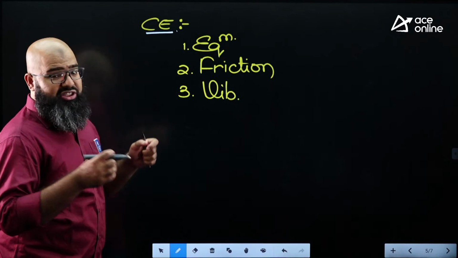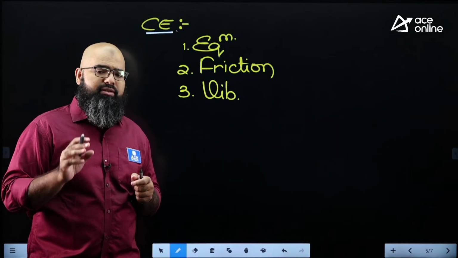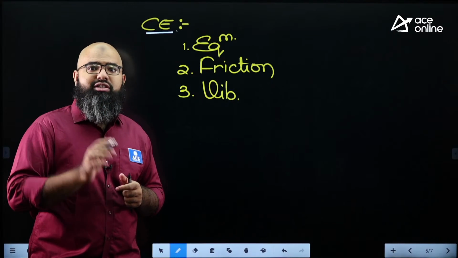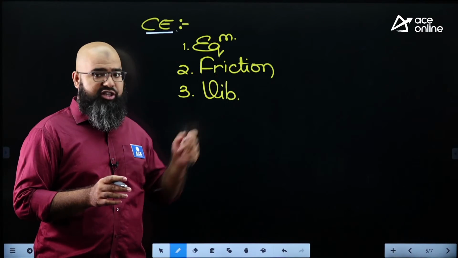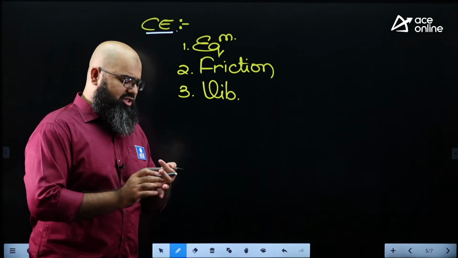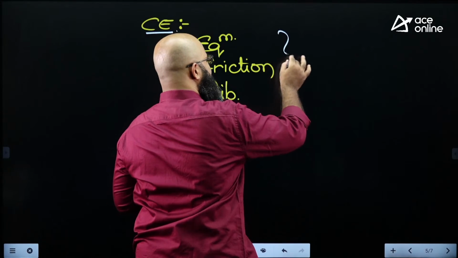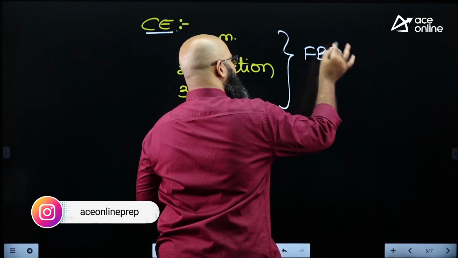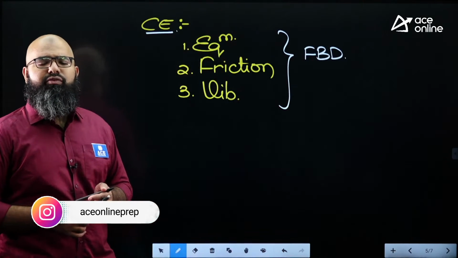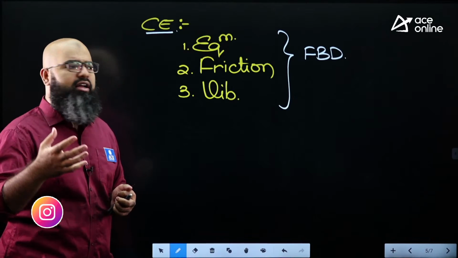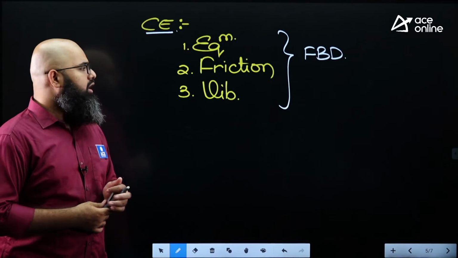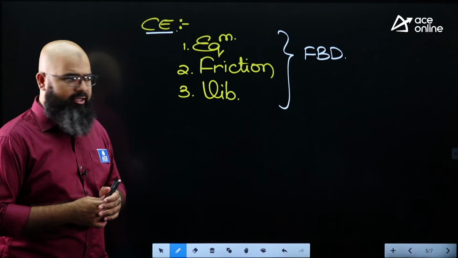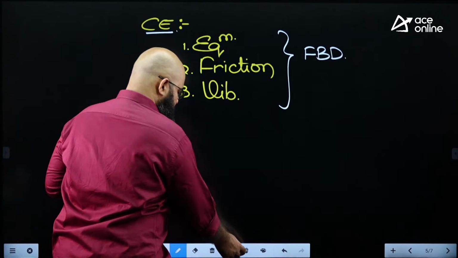Fine. Questions, believe me, are extremely simple. Extremely simple questions are coming. Okay? Sometimes only one question is coming, and at that time it is coming from friction. And you will realize that all these questions are based only on one topic. More or less you can say it is only based on free body diagram. If you are very, very good with drawing free body diagrams, automatically you will find your syllabus of mechanics extremely simple. Okay? This is for civil engineering.